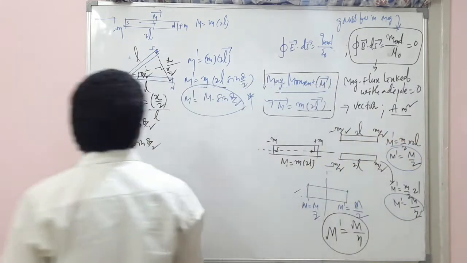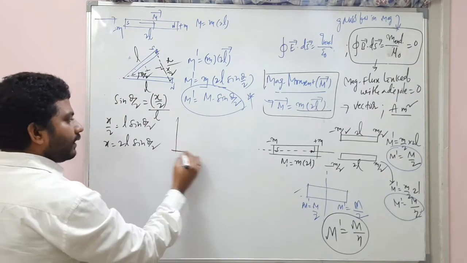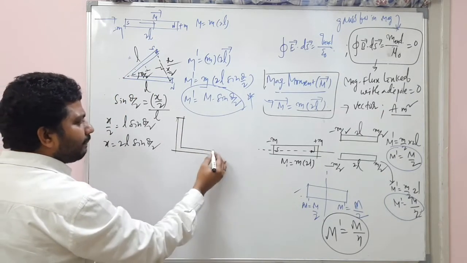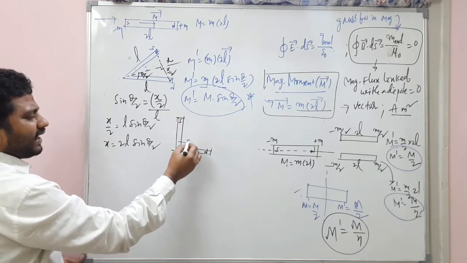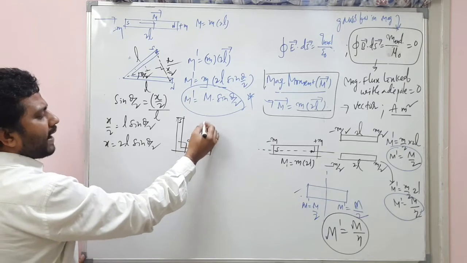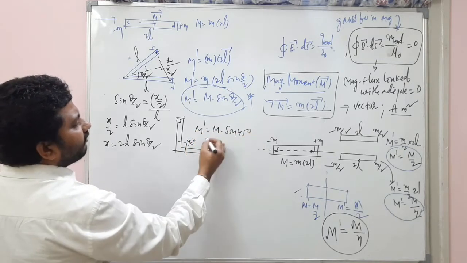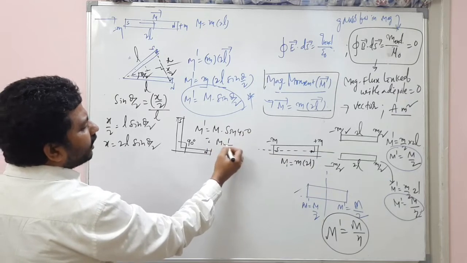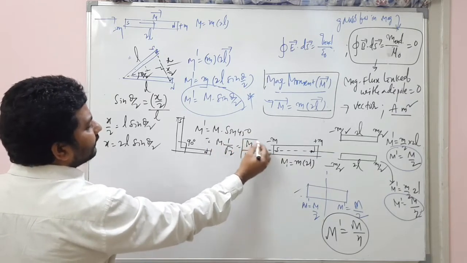Most probably the question will be like this: if theta is 90 degrees, students, this single bar magnet is bent like this, south, north, at an angle of 90 degrees. So the new magnetic moment is m into sine 90 by 2, which is sine 45. m into sine 45 is m into 1 by root 2. So m by root 2 is the answer.